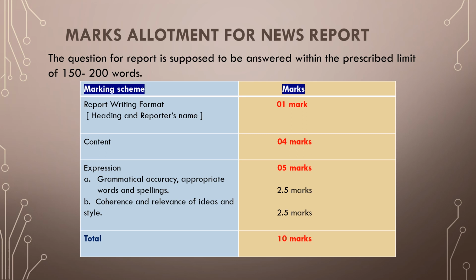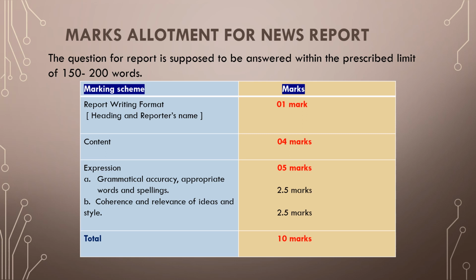Now we shall observe the marking scheme of this news report. A news report is a major discourse, so it actually comes for 10 marks in the question paper. This news report should include nearly 150 to 200 words. So let us observe the marking scheme. The report writing format, that is the heading and reporter's name, which is nothing but the byline, carries 1 mark. The content, that is place and date, along with the introduction, body and conclusion, carries 4 marks.